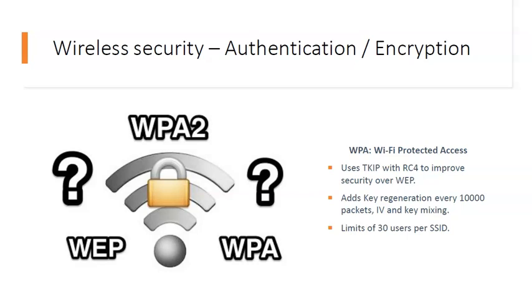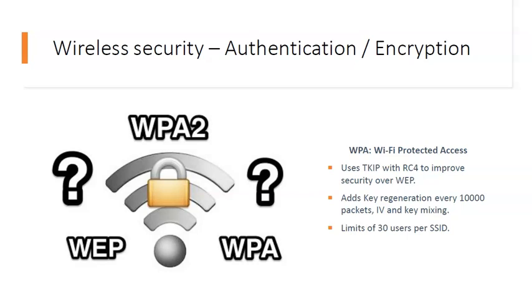It uses TKIP with RC4 to improve the security over WEP. Also, it adds the function of key regeneration after every 10,000 packets. Also, there is the option of IV and key mixing. IV is the initialization vector. It limits the total number of users per SSID to 30.